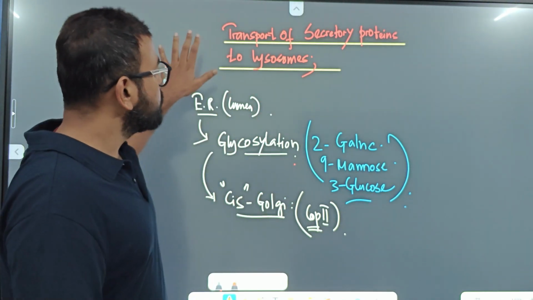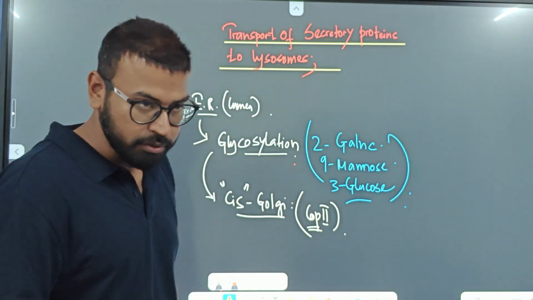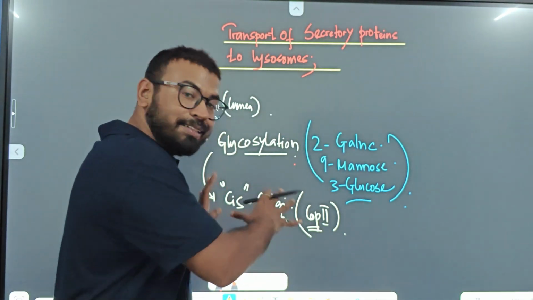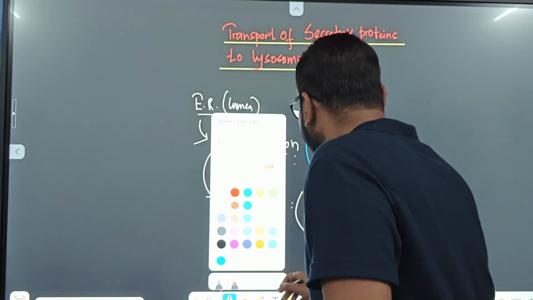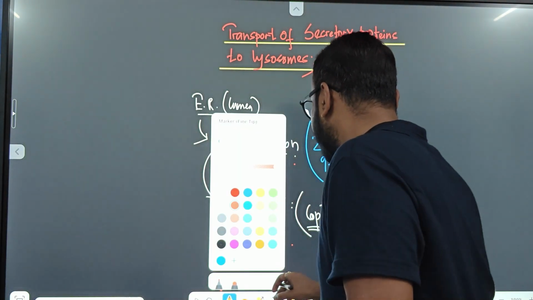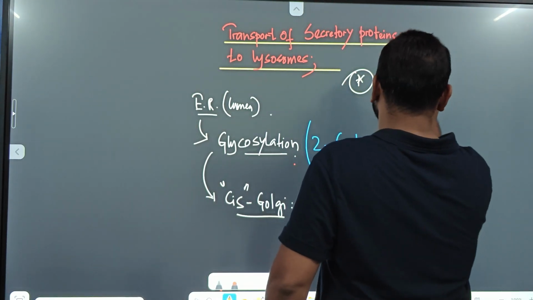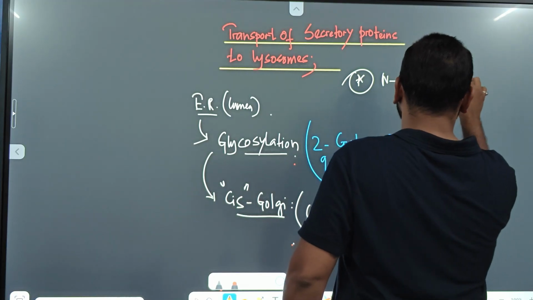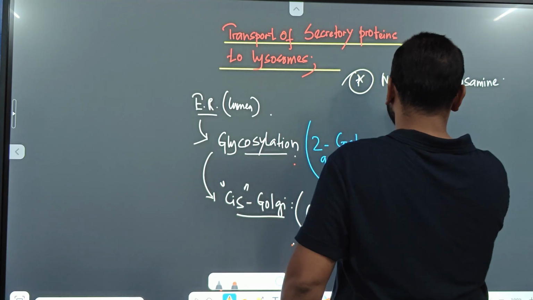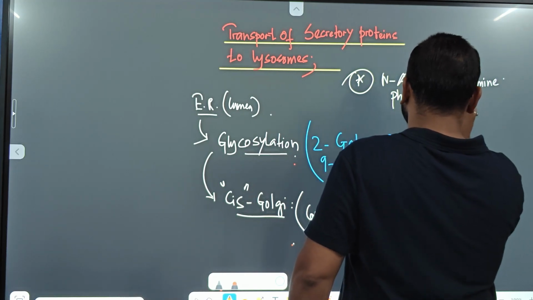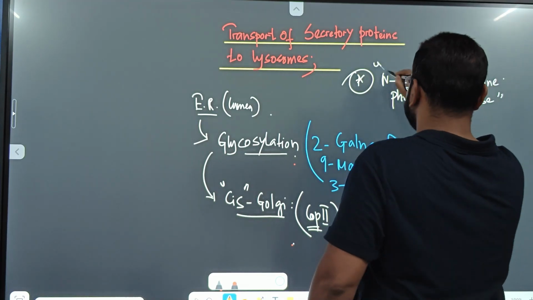Now, when it comes to proteins that are supposed to be transmitted to the lysosomes, this cis Golgi is very interesting. This cis Golgi bears a special type of enzyme, which is N-acetylglucosamine phosphotransferase.